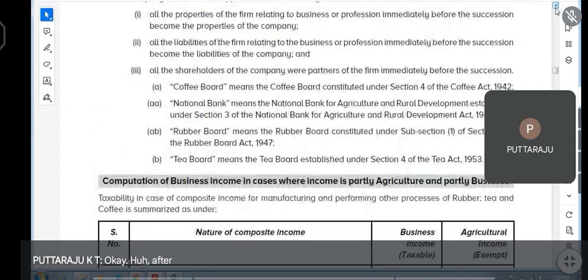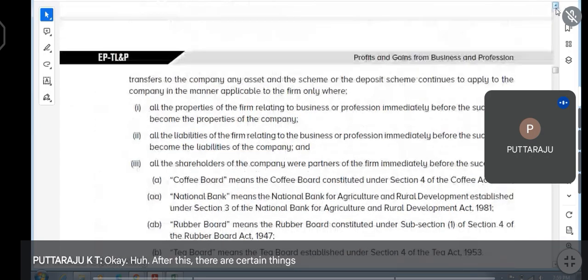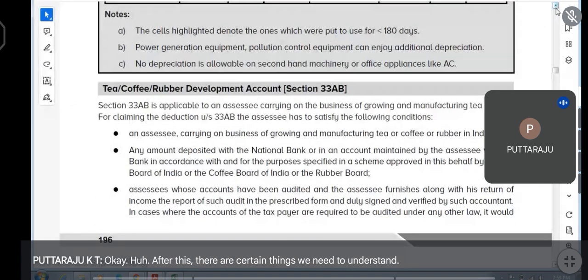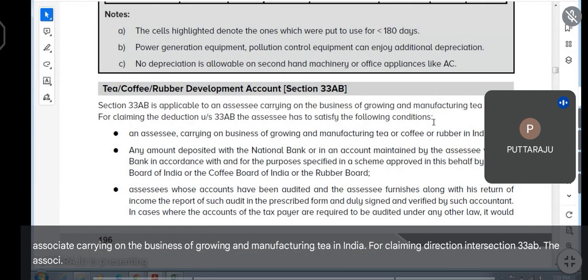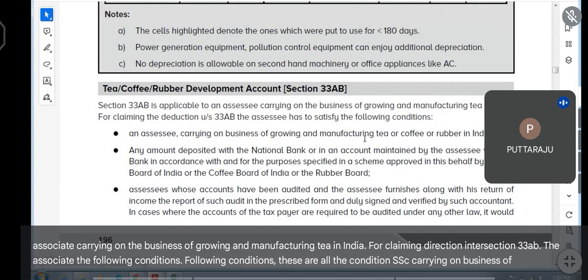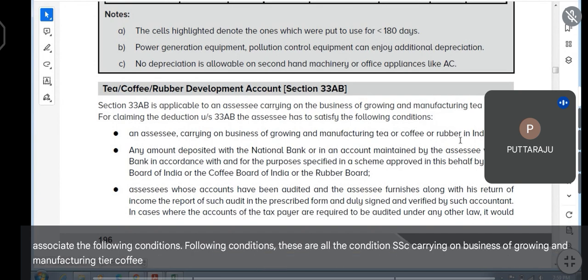After this, there are certain things we need to understand. Section 33AB is applicable to an assessee carrying on the business of growing and manufacturing tea in India. For claiming deduction under Section 33AB, the assessee has to satisfy the following conditions. These are all the conditions. Assessee carrying on business of growing and manufacturing tea or coffee or rubber in India.